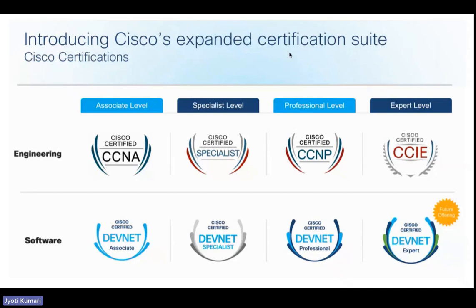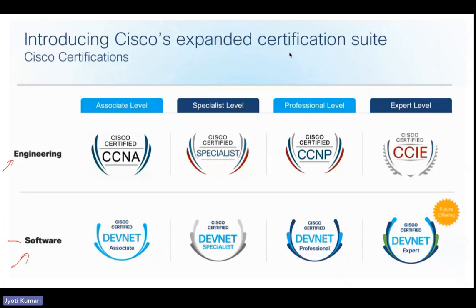Since then, this has been the certification design, and we are expecting it to be updated again within this year or by the end of this year. This is the current design, in which we have two main categories: engineering and software. The software category has been recently introduced, specifically designed for software developers and programmers, where they can learn about DevNet. So this is a separate category that has been newly introduced.